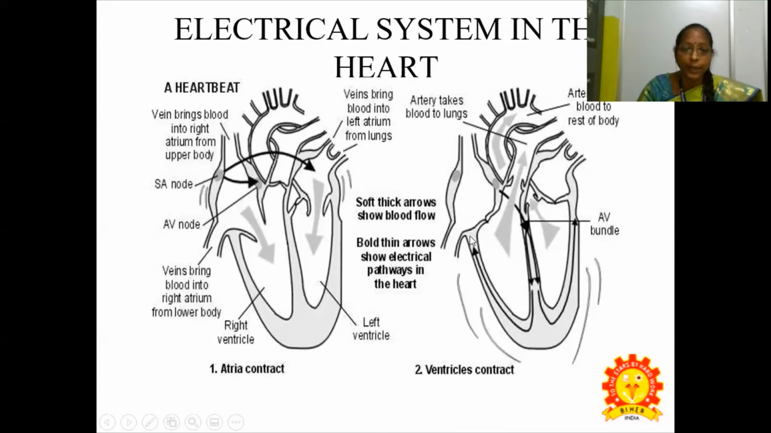The anatomy of the heart is shown here, which has 4 chambers. A vein brings blood into the right atrium from the upper body, and a vein brings blood into the left atrium from the lungs. We have the SA node and the AV node. A vein brings blood into the right atrium from the lower body, and this is the right ventricle, and we have a left ventricle. Thick arrows show the blood flow, and thin arrows show the electrical pathways in the heart. The artery takes the blood to the lungs. This is the AV bundle, and the ventricles contract and the atria contract as shown in this diagram.